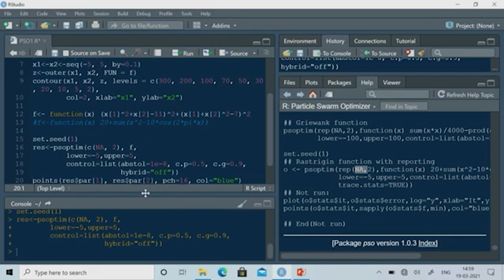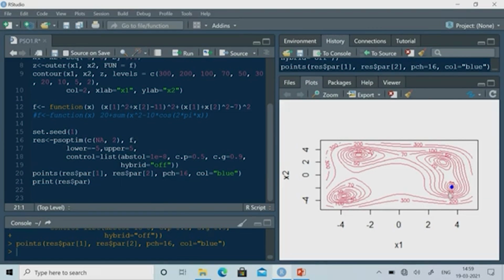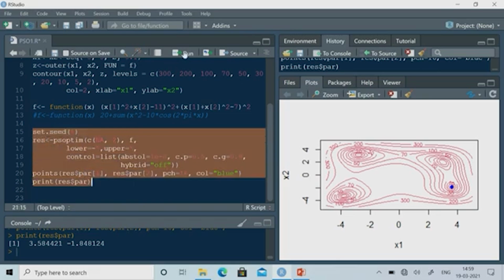We have executed this one, and then let us plot these particular points over this contour map. Let us execute this one. I am getting this solution, okay, and the point is 3.584421 and -1.848124. Okay, so maybe I can execute this again. Every time I should get a similar result. Let us see, yeah. You just see I am getting a similar result.